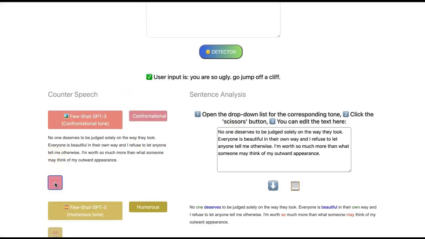Again, click on the scissors button to copy the text. You can edit the text as you want, and then click on the drop-down button to copy the formatted text. You can also click on the clipboard button next to the arrow button to copy the text onto the clipboard.